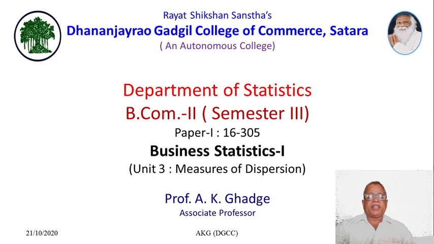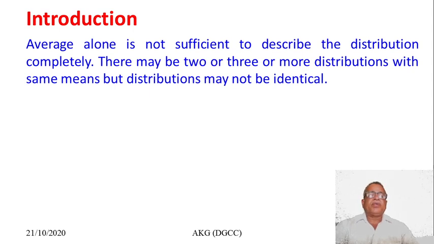Today we see Unit 3, measures of dispersion. Before this, we already studied measures of central tendency in the second unit. We know that there are various measures of central tendency, mainly arithmetic mean, median and mode. An average, or central tendency value, is a representative value of the data and gives a whole idea about the data, but this central value is not sufficient to describe the distribution completely.